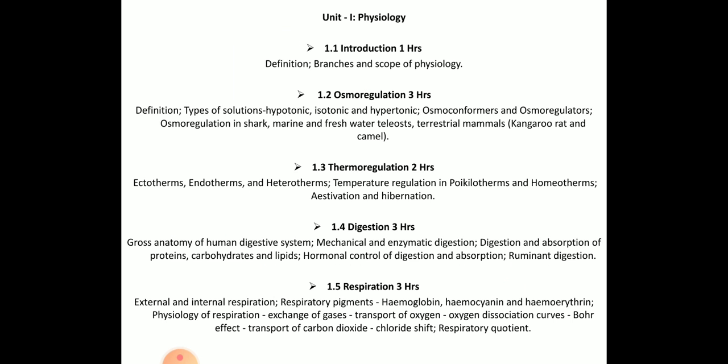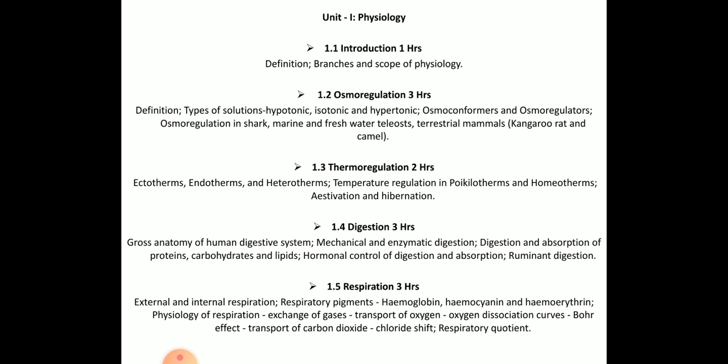Whereas in the next subunit, that is thermoregulation, depending on the temperature variations, you have ectotherms, endotherms and heterotherms, and temperature regulation in poikilotherms and homeotherms, that is cold-blooded animals and warm-blooded animals. And these animals undergo estivation and hibernation. So the mechanism of why the animals undergo winter sleep and summer sleep, that is hibernation and estivation.